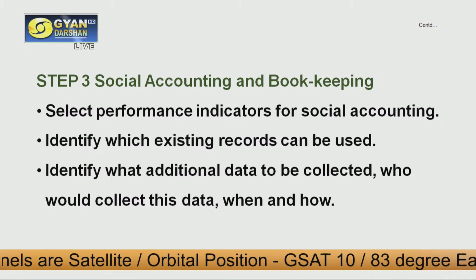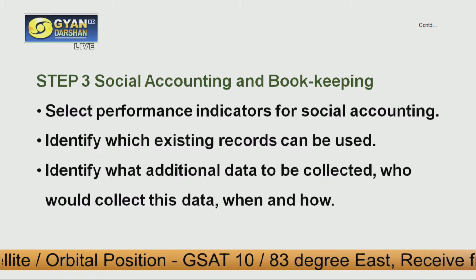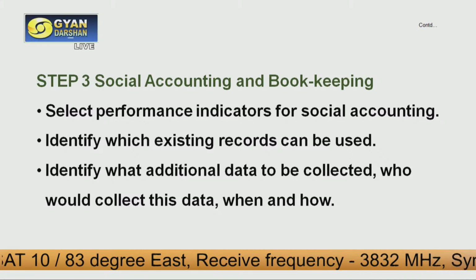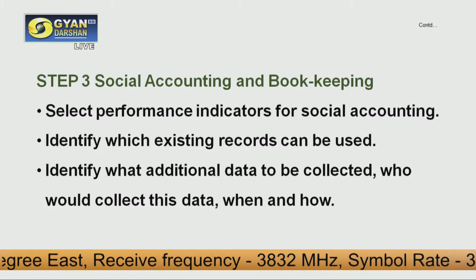We can use, for 6 months, how many beneficiaries actively participated, their backgrounds, whether they are really socially or economically backward. Some beneficiaries may be part of that particular program continuously, some may have participated for a week or a month.